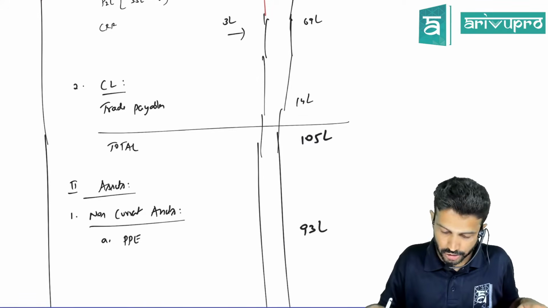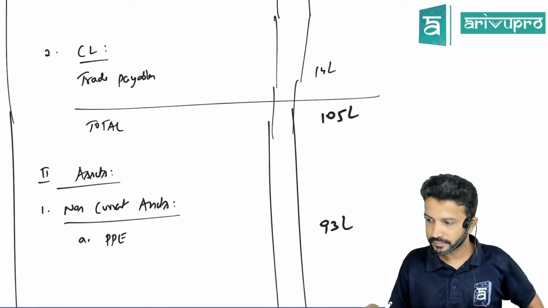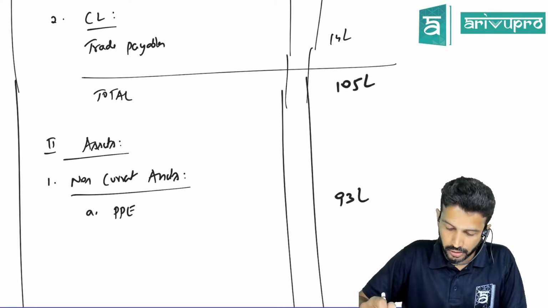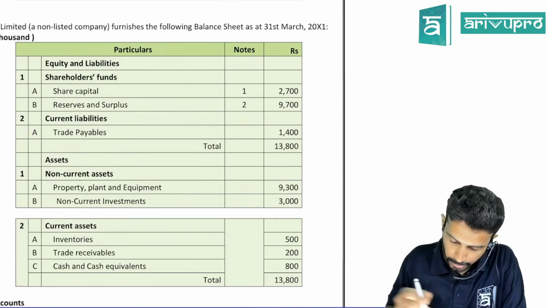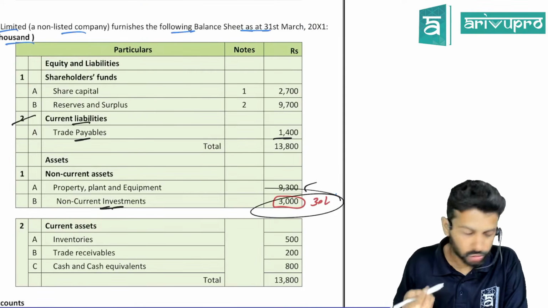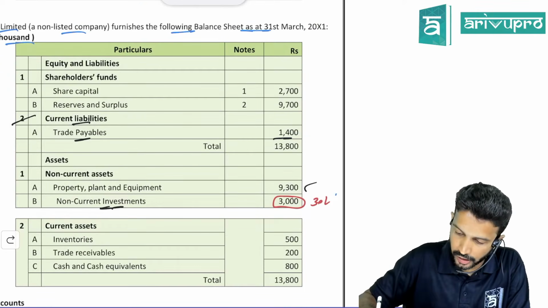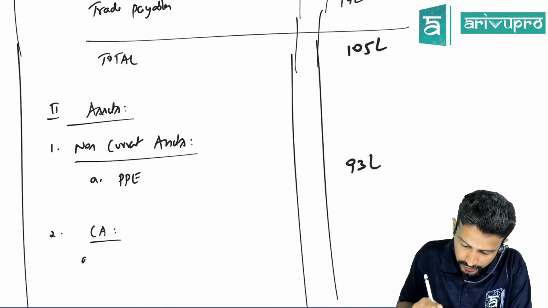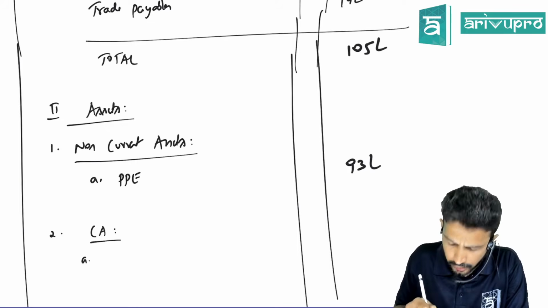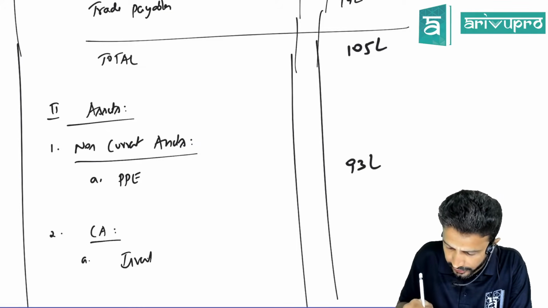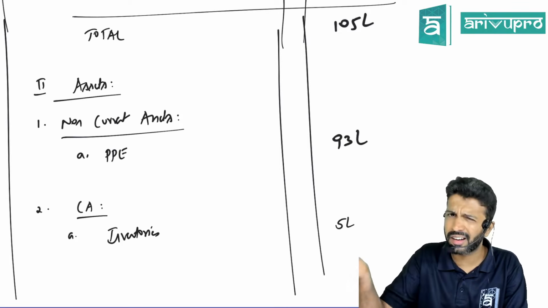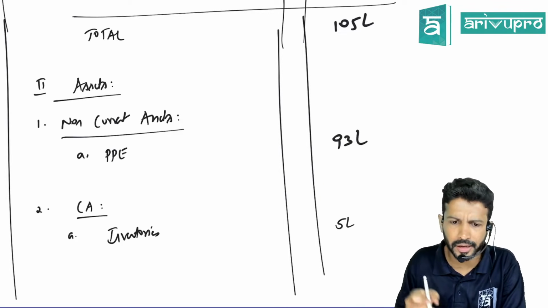Okay, show assets. After PPE, what did we have, sir? We had non-current investment. Will this come or is it sold off? Since it is sold off, it will not come. So next is your current assets. The first current asset they have given us is inventory. Did we buy or sell inventory? No. So the value is still the same, 500, which expressed in full means it will be 5.